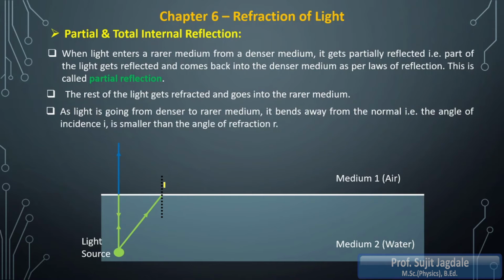So this black dotted line is our normal, and whatever the angle between that green ray and that black ray, that is going to be the angle of incidence. Now here partial reflection has occurred. Some portion of that light wave is entering into the same medium, that means into the water, and it is satisfying the laws of reflection also.